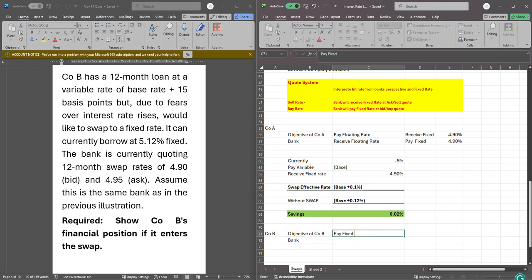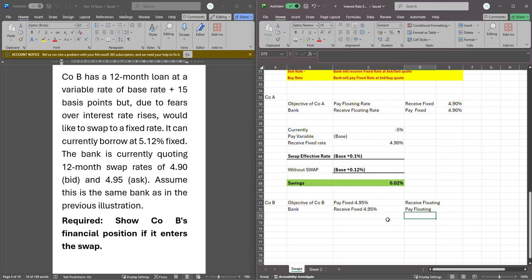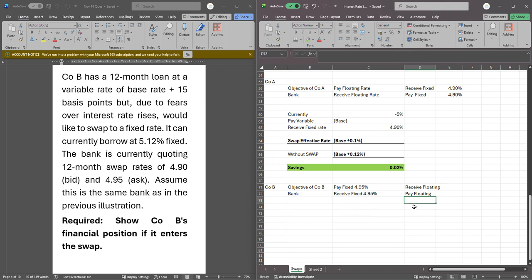At what rate will bank receive fixed? I told you bank will receive at higher rate, so that would be 4.95%. So he wants to pay fixed at 4.95%, and he will receive floating. I always tell you floating is a base rate, right? You don't need to stress on that. Then bank will have to do the opposite, as you would expect. So bank will receive fixed at that rate and will pay floating, which is the base. Yeah, so with this, quickly you can determine the financial position of company B, Co B.